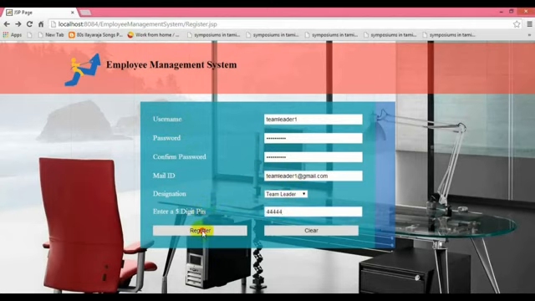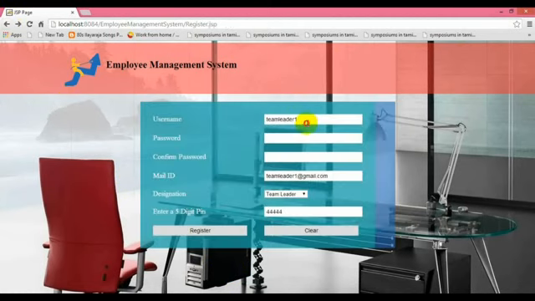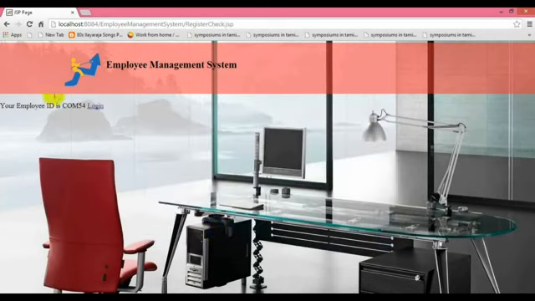Then we are registering. This is the random number generated for the team leader. This is another team leader, the same as the team leader which was created before. Different random numbers should be given for each.